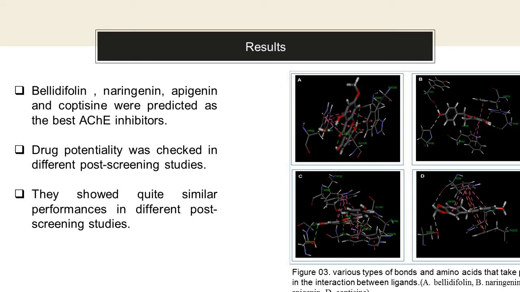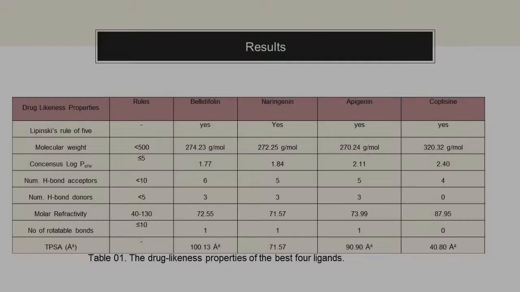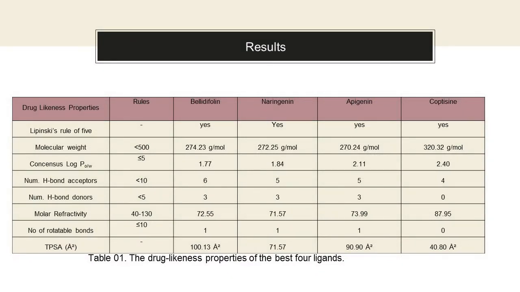Results. In figure 3, the green dotted lines depict conventional bond, deep pink lines depict pi-pi stacked bond, and orange ones are for charge-charge interaction. Drug likeness properties. The drug likeness property experiment was conducted for only the 4 best selected ligands: the belidifolin, naringenin, epigenin, and copticin. All the 4 ligands are predicted to follow the Lipinski's rule of 5.